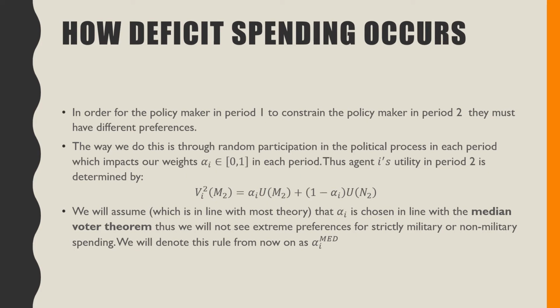That means we have an individual i in period 2, given by the superscript, as a function of our military expenditures. And it is fine that we define things this way, given our budget identity, and that is going to be equal to this weighted average between these two utilities. We will additionally assume, in line with most theory, that alpha i is chosen in line with the median voter theorem. Thus, we won't see extreme preferences for strictly military or non-military spending, and we'll denote this rule from now on as alpha i with our superscript MED.